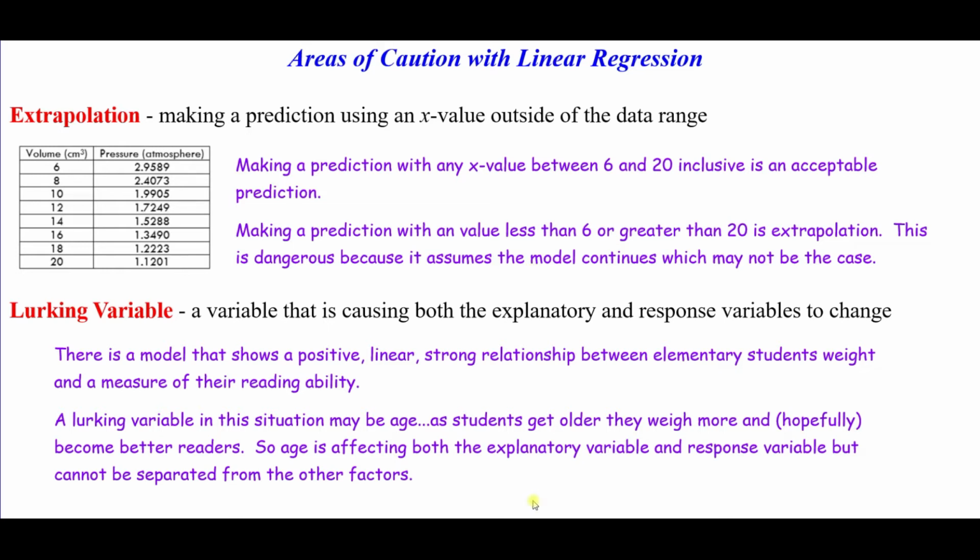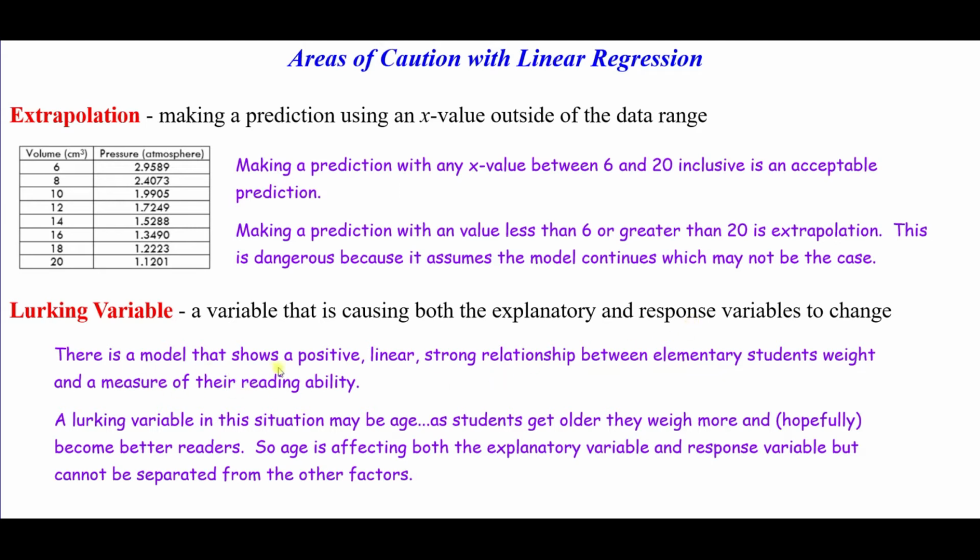The second thing that we want to consider an area of caution is what we refer to as lurking variables. This is a variable that's causing both your explanatory and your response variables, so both your x variables and your y variables, to change. And it cannot be removed from the model. It's some variable that we cannot block for, or we can't account for in any other way.